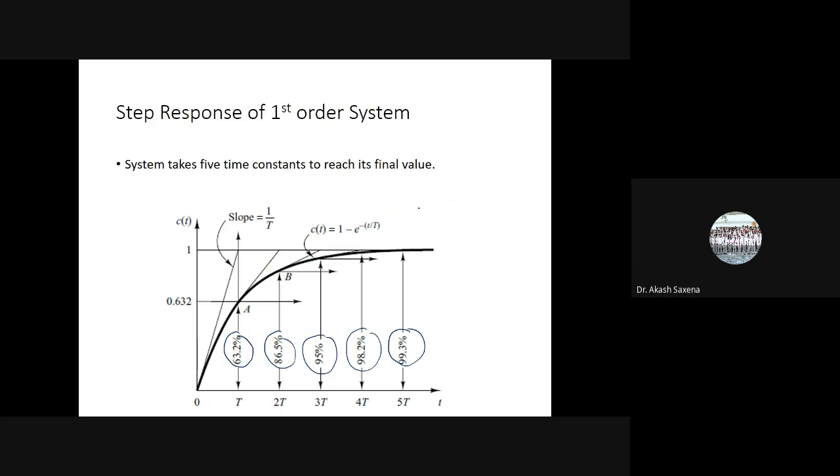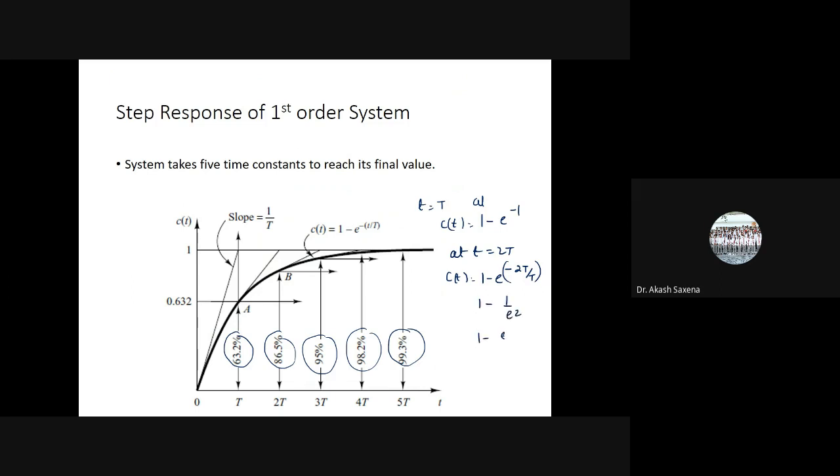So if you put small t is equal to capital T, then what will be happening? 1 minus e to the power minus 1 for the first T. Now at small t is equal to 2T, C(t) will be equal to 1 minus e to the power minus 2, so 1 minus 1 upon e square.